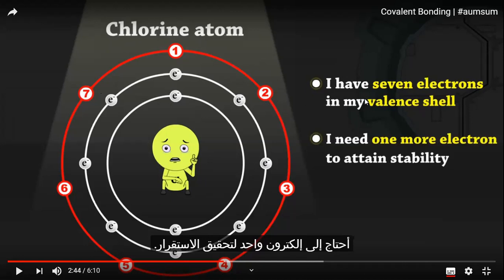Okay, I have 7 electrons in my valence shell. I need one more electron to attain stability. The chlorine atom needs 1 electron to complete the outer shell to become 8 electrons and become more stable. So the chlorine atom will share 1 electron with another chlorine atom.